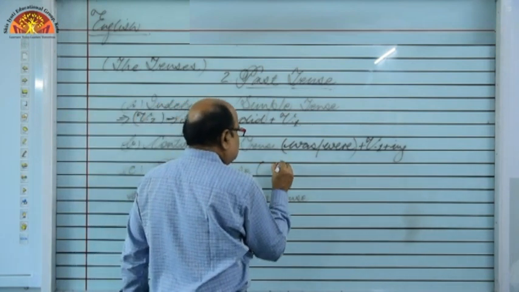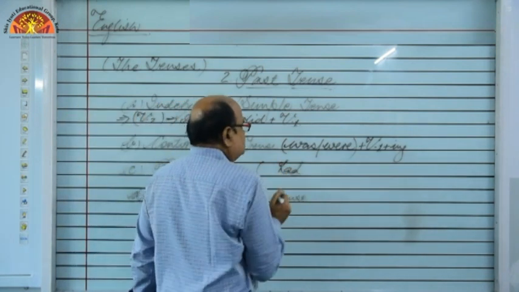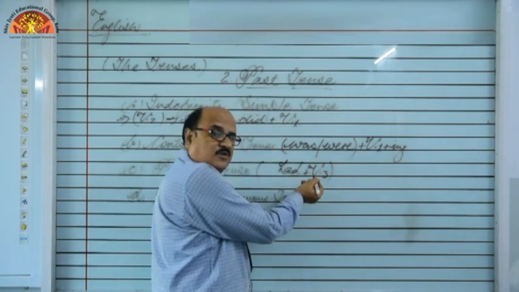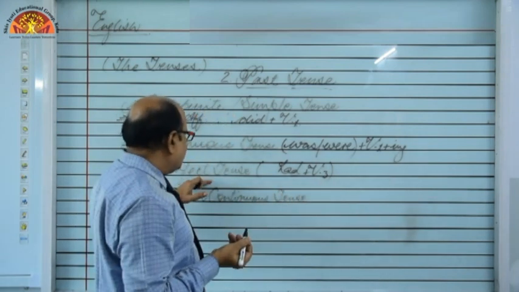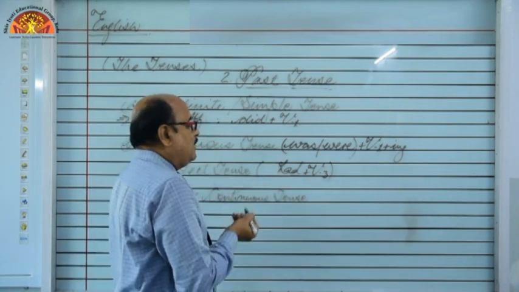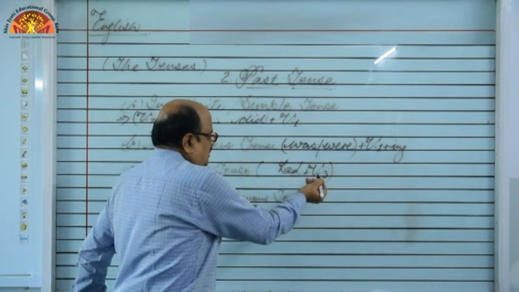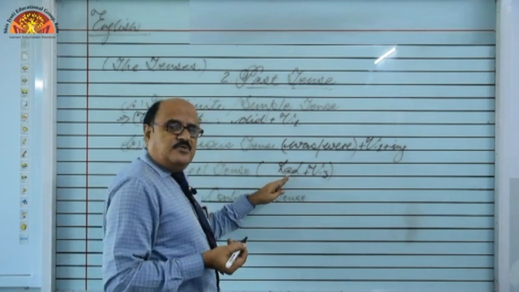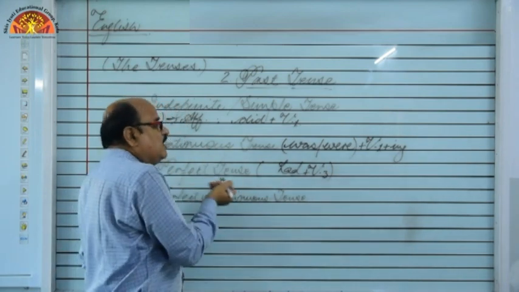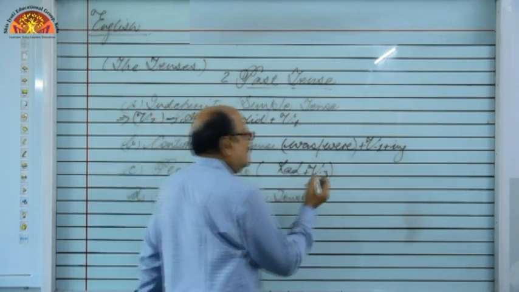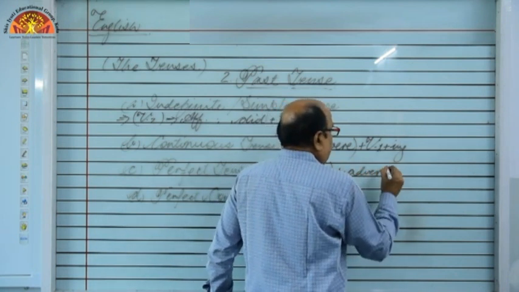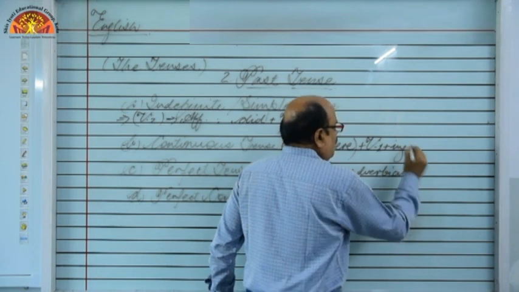What is perfect tense? What do we use? We use had along with third form of the verb. What? Had and third form of the verb. I told you in all perfect tenses, since the verb is complete, that's why we use had and third form of the verb. Has, have, third form of the verb. Will have, shall have, third form of the verb. Means in all three perfect tenses. But when it comes to past perfect tense, we use had and third form of the verb. Got it? And some specific adverbials are required. What are they?